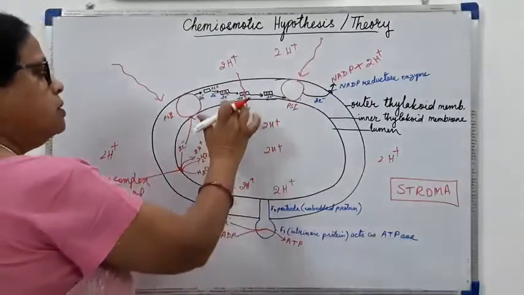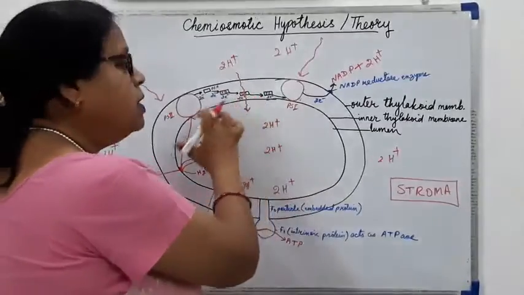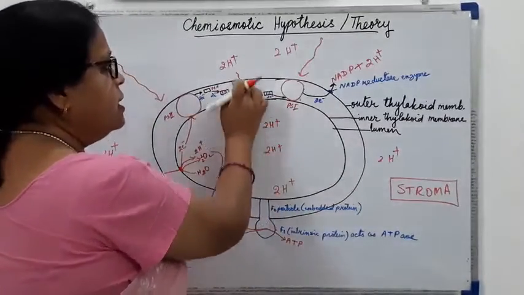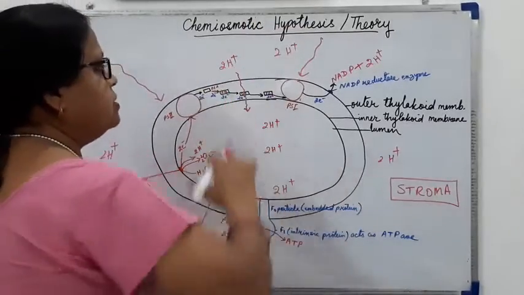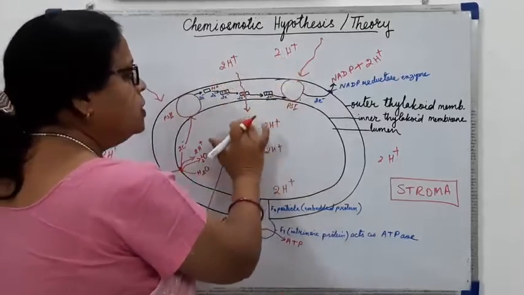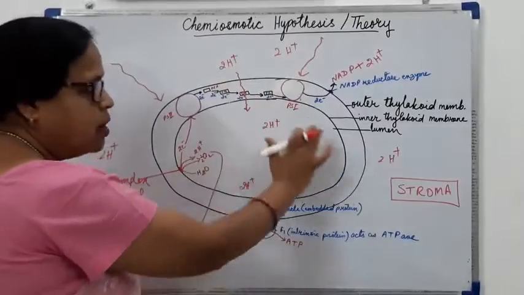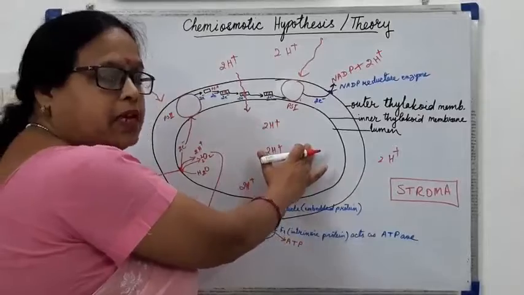Okay, so due to the energy released by the cytochrome in passing the electrons, this energy is utilized to bring the hydrogen ions from outside, that is from the stroma, to inside. So it is increasing the concentration of hydrogen ions in the lumen of the membrane.